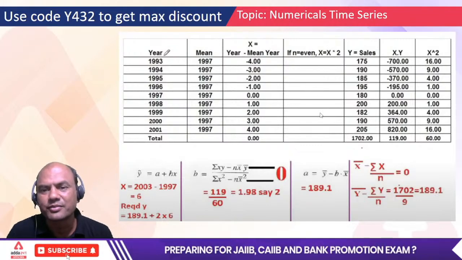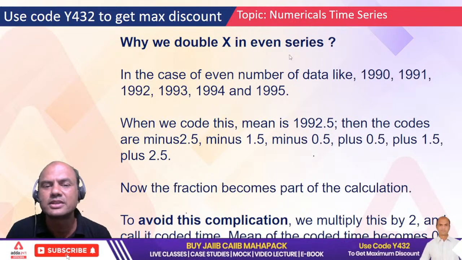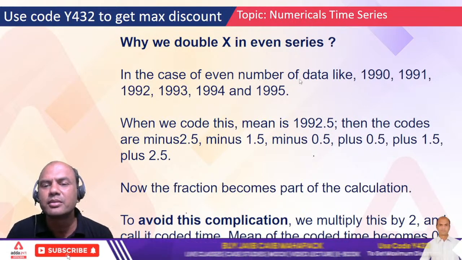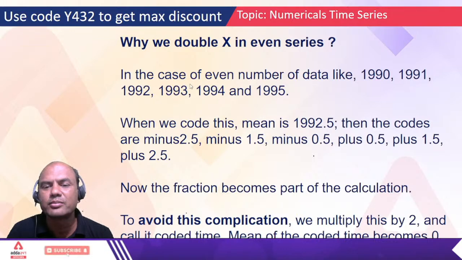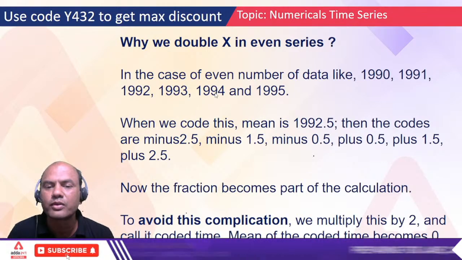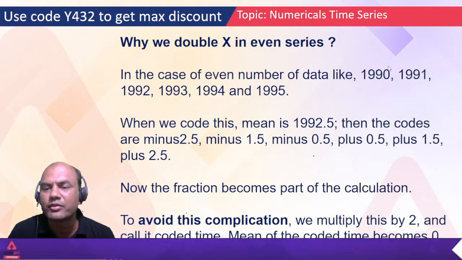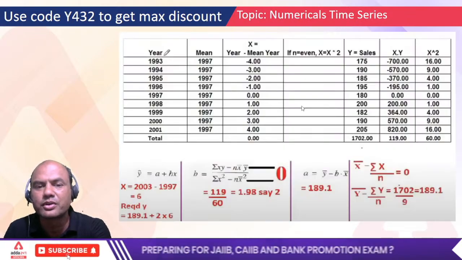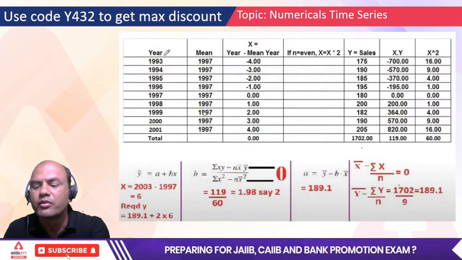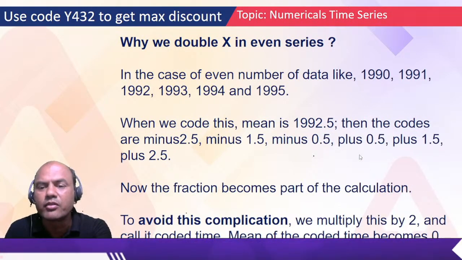Here it's very simple. Why double x in an even series? In case of an even number of data, like 1990, 91, and so on up to 95, how many years are given? 1, 2, 3, 4, 5 and 6, even. When we code this, what is the mean? We have to find the average. Just now I showed you this average, right? When we find the average, this average will be 1992.5 over here, isn't it? Now everything will be in points.